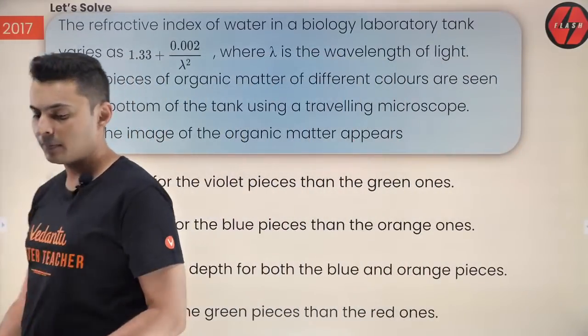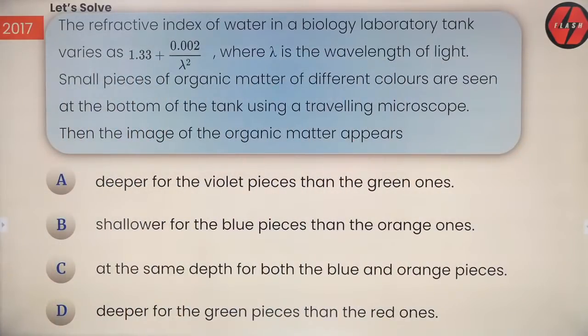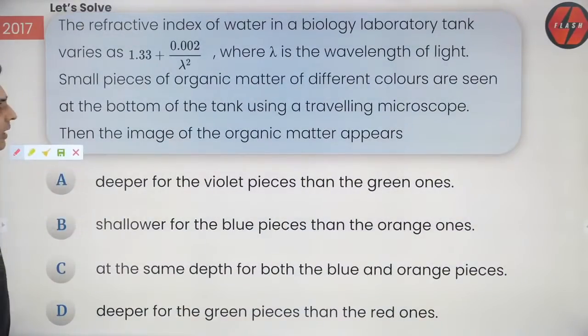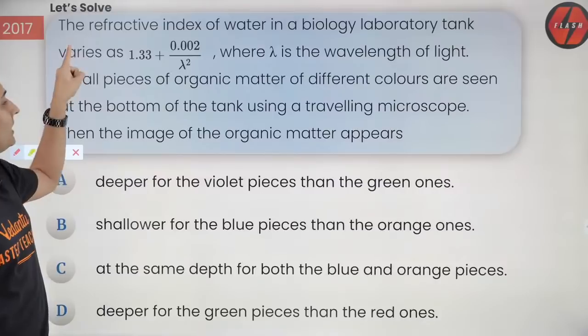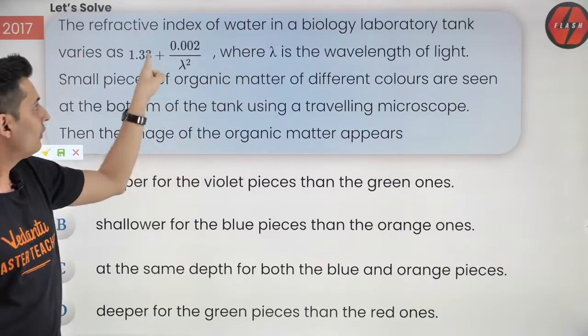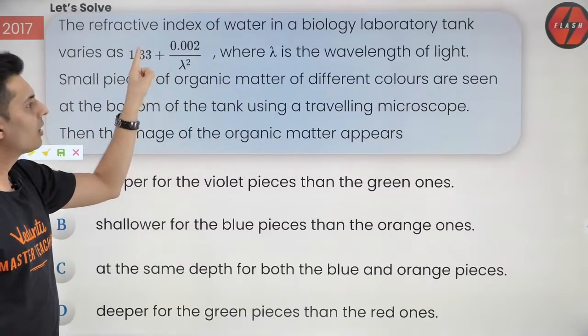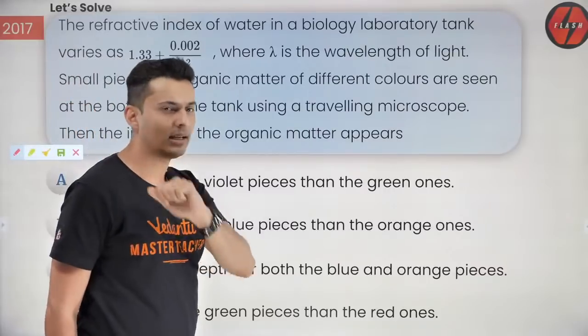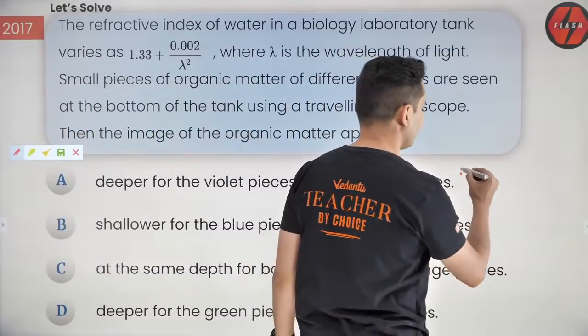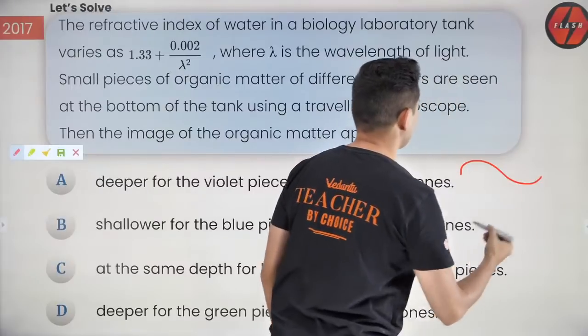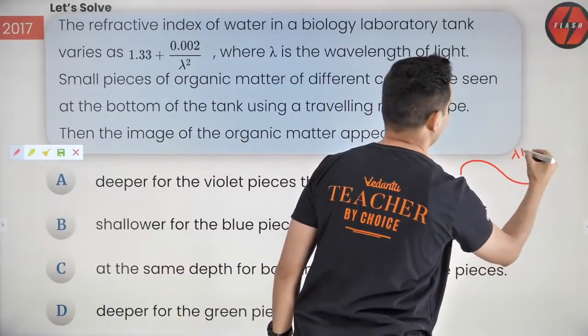Come on, think about it. Which of the following do you think will be correct? Come on guys, quickly. Those of you who want to start solving with me: wavelength decides refractive index, and the formula is already given to you. Now out of red and blue, who has larger wavelength? Obviously red. Red has larger wavelength, lambda is more.